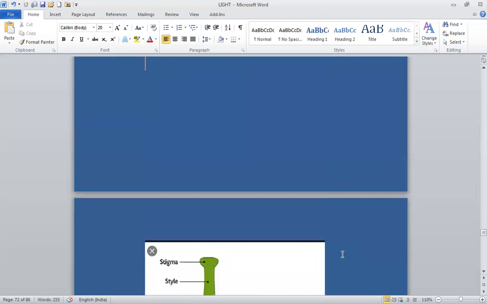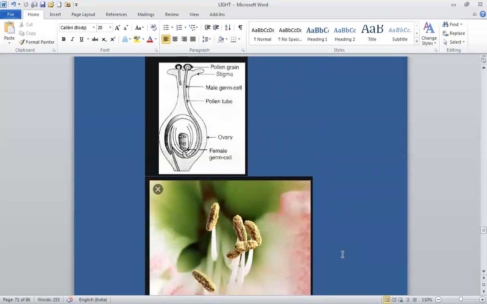Now, what happens after pollination? See, from this picture, we'll study. When the pollen grains land on the stigma, which is sticky, you can see over here, when the pollen grain falls on the stigma, it absorbs water and nourishment. Then the pollen grain forms a tube called the pollen tube. Only one pollen grain forms a tube which travels through the stigma. This is the path and it enters from here.